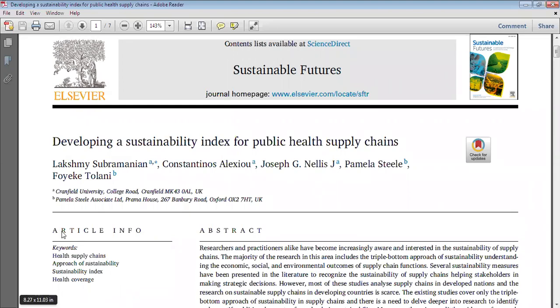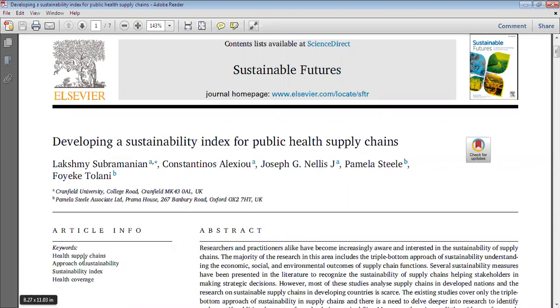Keywords are very important because unless you give proper keywords, other researchers will not be able to find your article. Suppose I am going to do research work on health supply chain. If I type health supply chain, the probability will be high that I will be able to see this article.